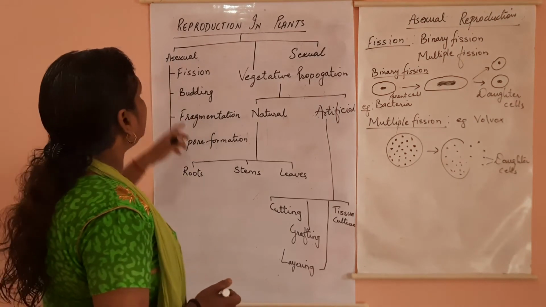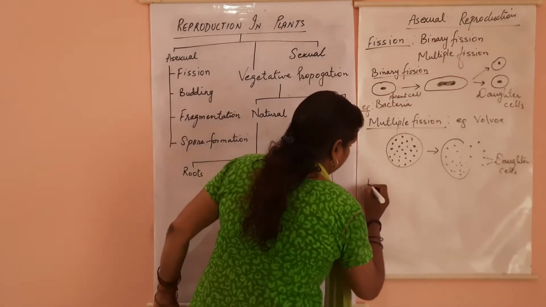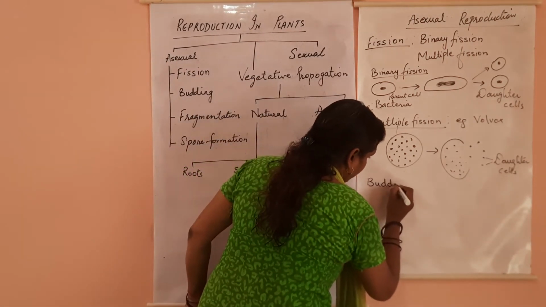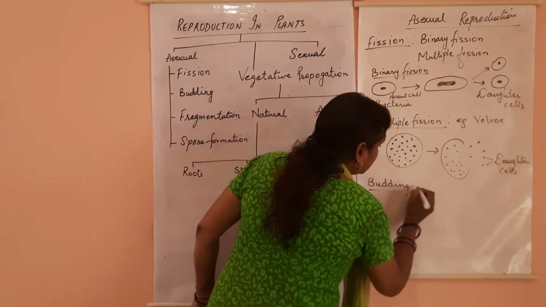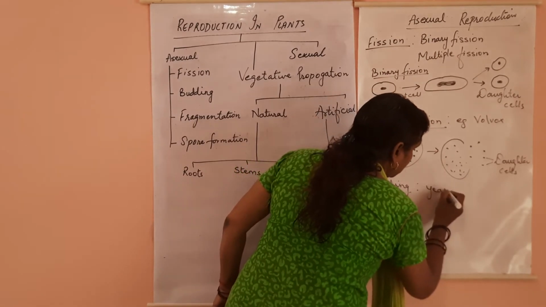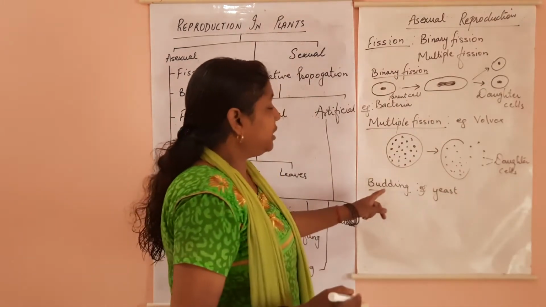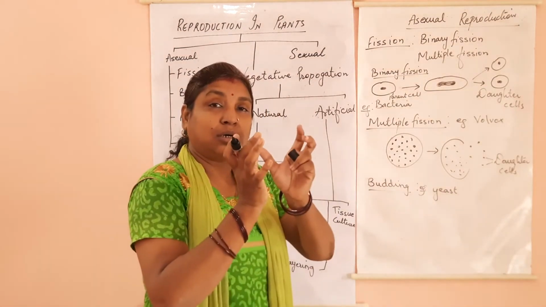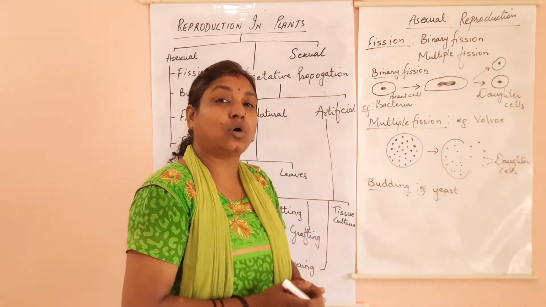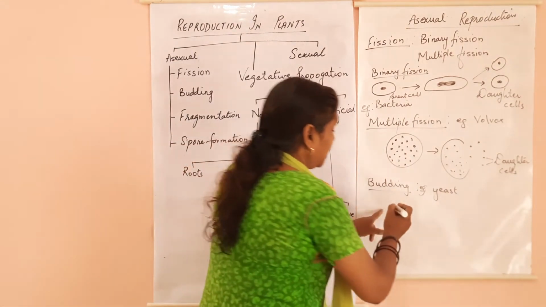Coming to the next type, that is your budding. Budding is very common in yeast. Yeast is a type of fungi. In budding, what happens? A new outgrowth grows on the same parent cell, like you can see here.